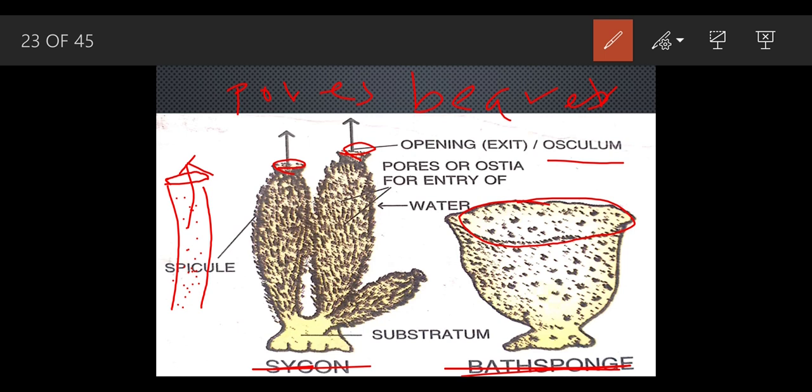Pores are there for engulfing, taking in water and food, and this osculum helps to move the water out. And this cycon is attached to the substratum. Means what? Substratum means they are attached to the land or the rocks, okay, they can't move.